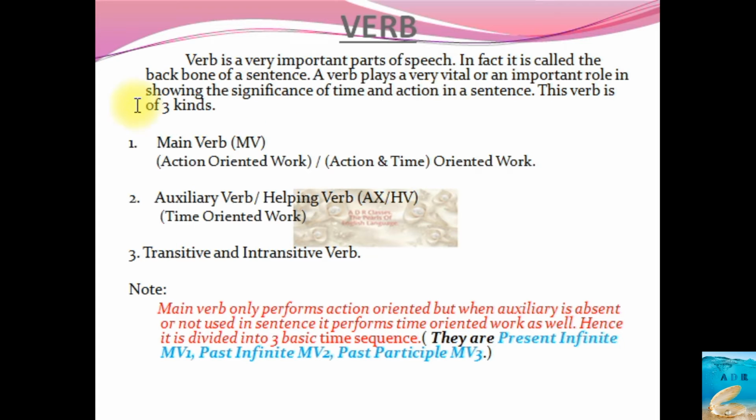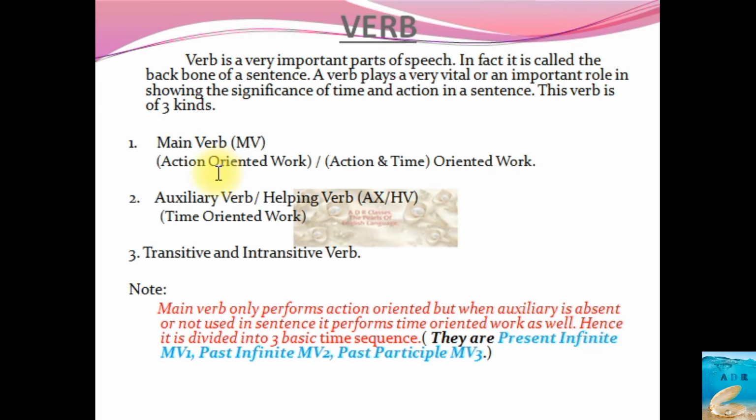If you write Rama plays football, Rama is the noun form, plays is the verb form, football is again the noun form. Here we represent verb as action oriented. That means main verb shows you actions such as play, sing, eat. All those actions are there.